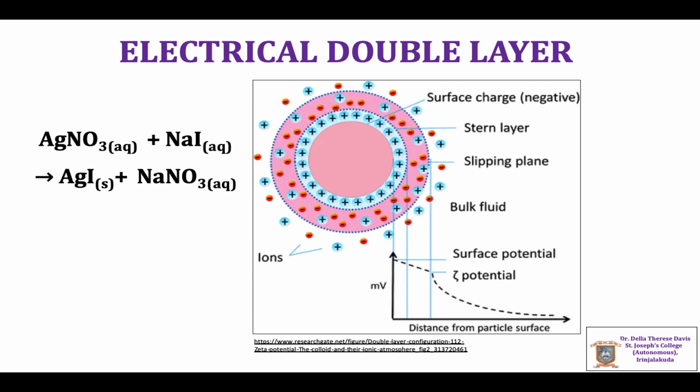The position very close to the colloidal particle will have either positive or negative charge according to the nature of the colloidal particles. This difference in potential between the position of closest approach of the ions to the fixed layer at the surface and the electroneutral region of the bulk liquid across the diffuse layer is called zeta potential.